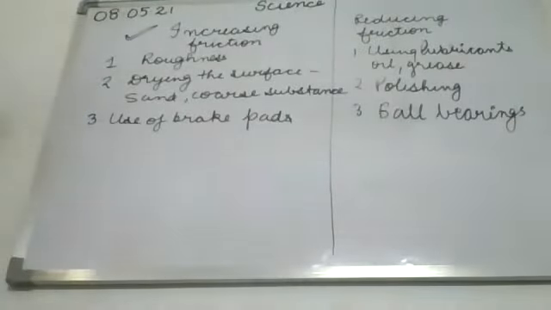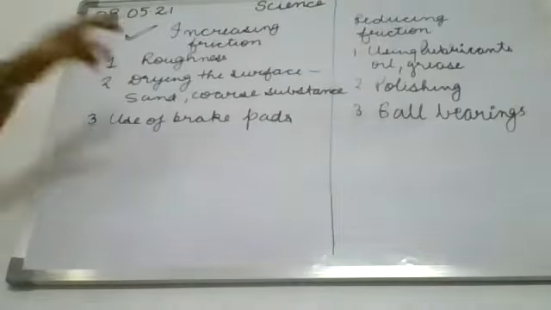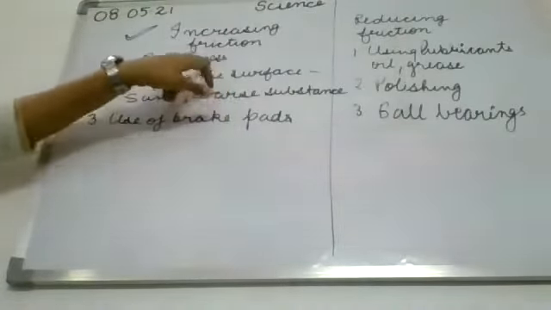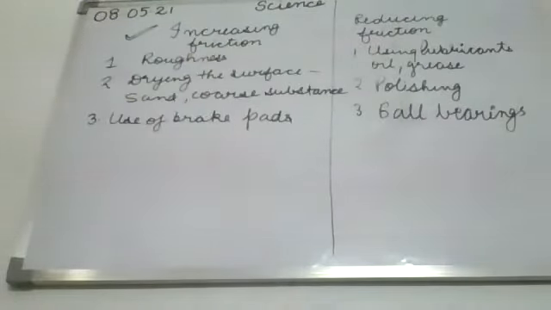The first way by which we can increase friction is by roughness. If the surface has more roughness, then more friction will act on it. So in this way we can increase friction. The next is by drying the surface.